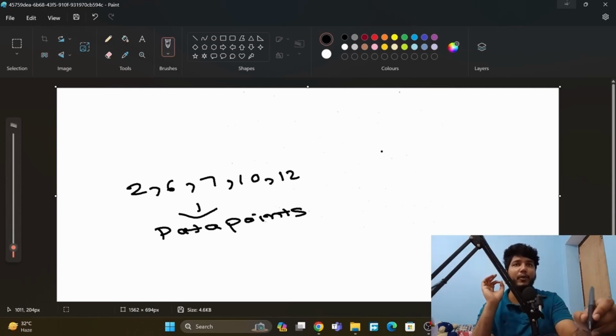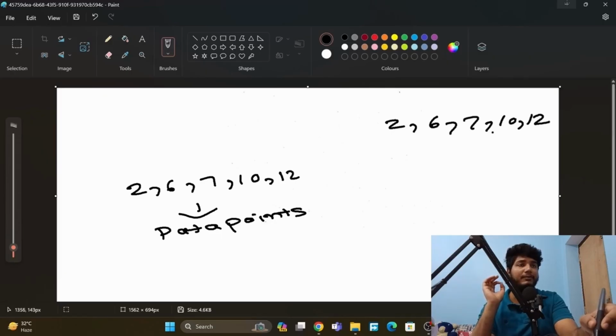So how does a proximity matrix work? For example, we have 2, 6, 7, 10, 12. By using the proximity matrix, we can see that between 10 and 12 the distance is 2, and between 6 and 7 the distance is 1, and between 2 and 6 the distance is 4. So this is a proximity matrix. The same we will do here, and we will create the clusters in a hierarchy order.